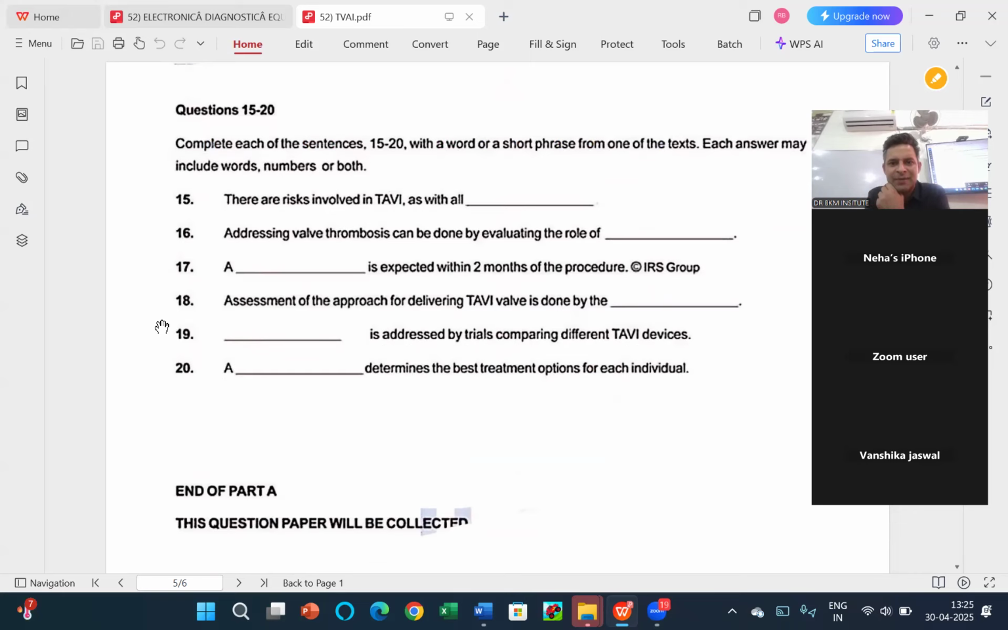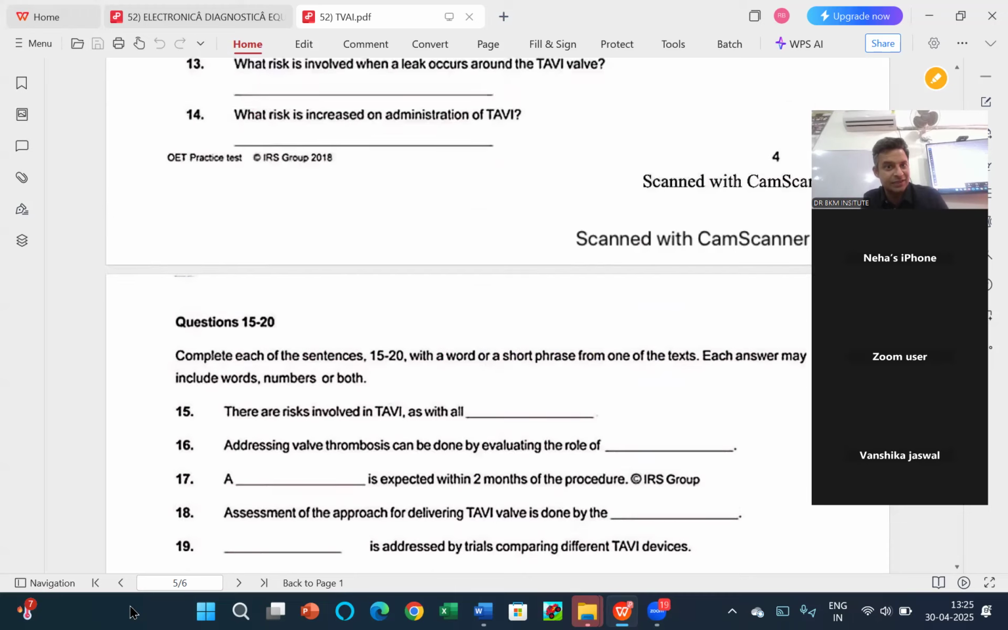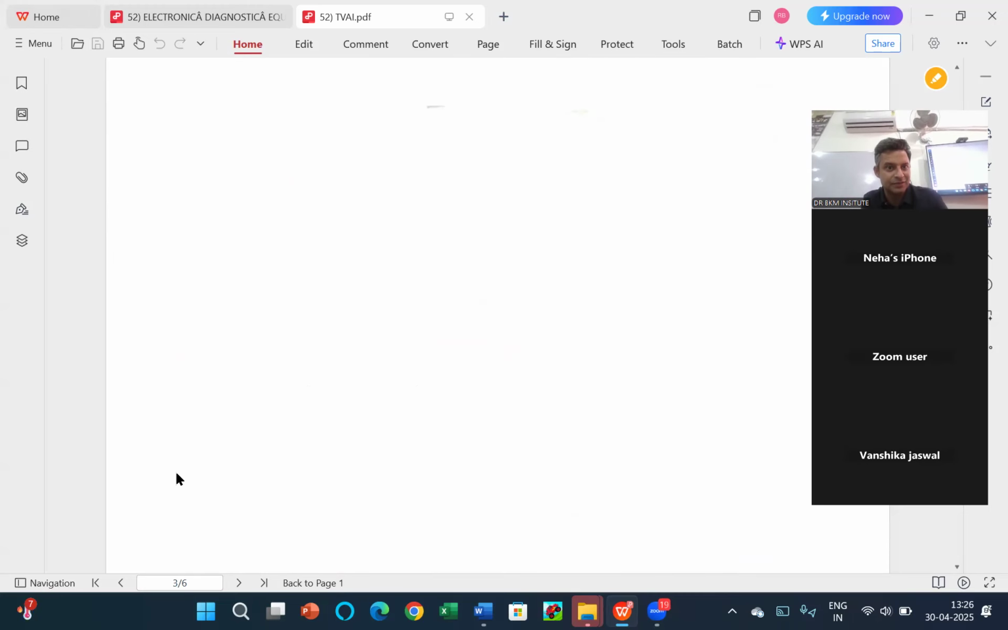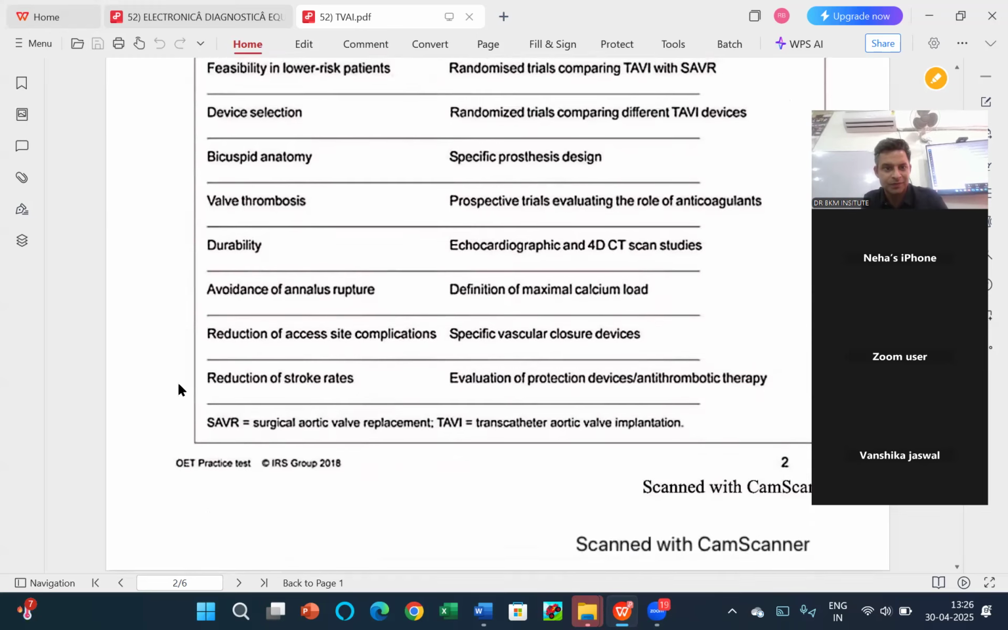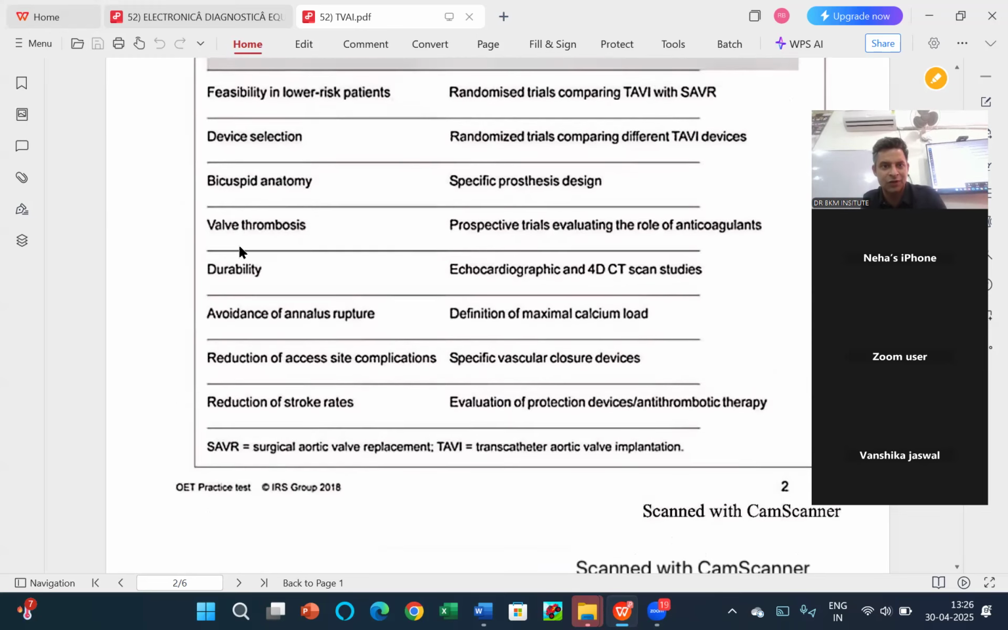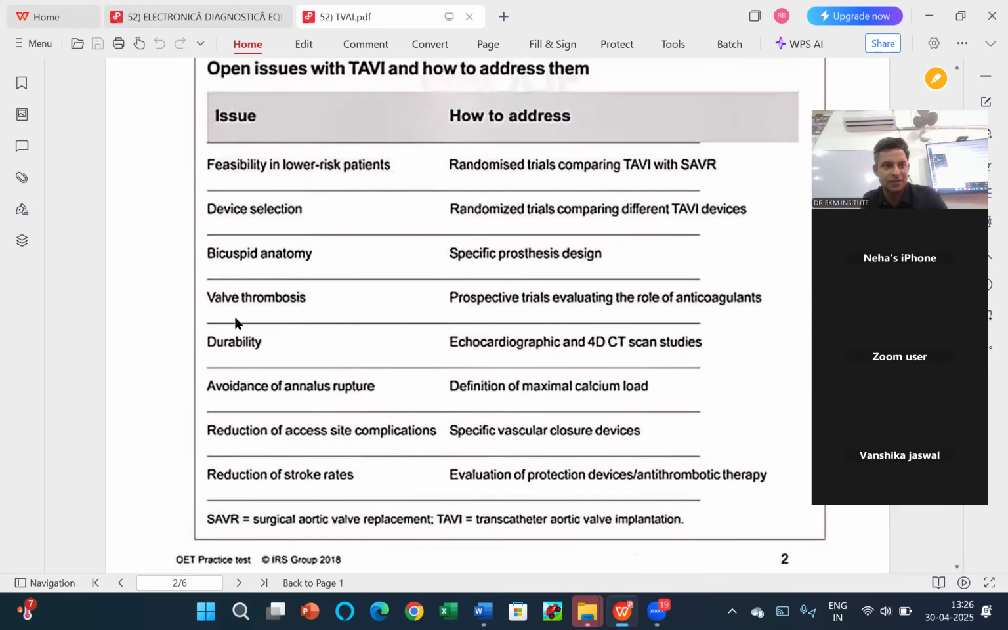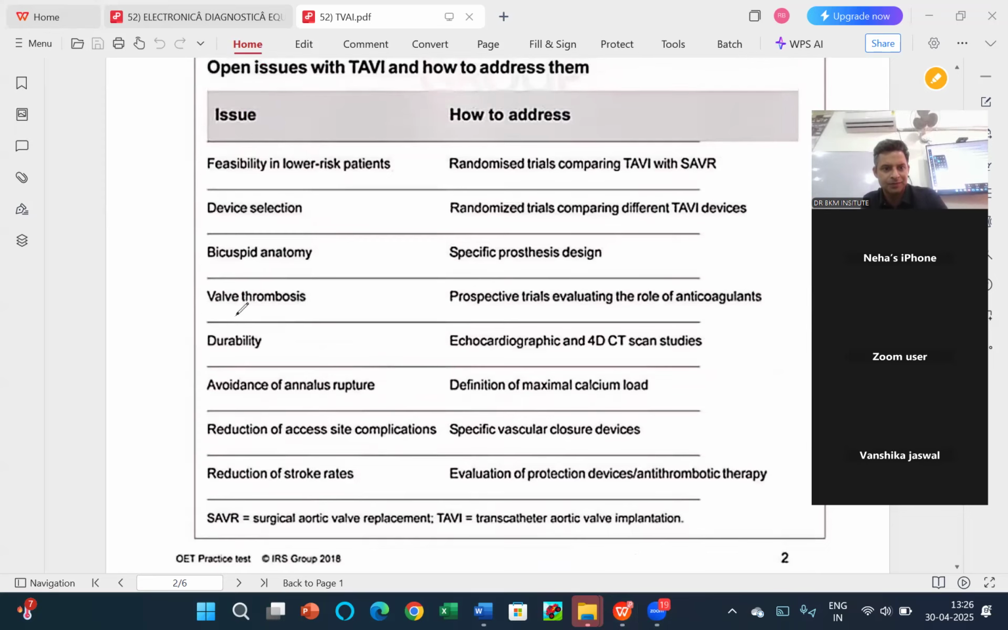Addressing wall thrombosis can be done by evaluating the role of, it should be in the C. It should be in the C. Yes. Wall thrombosis. This is given over here. This one. Am I right? Anticoagulants. This one.